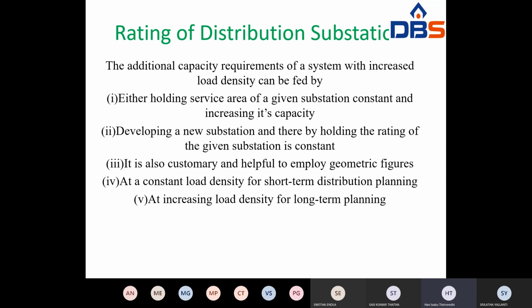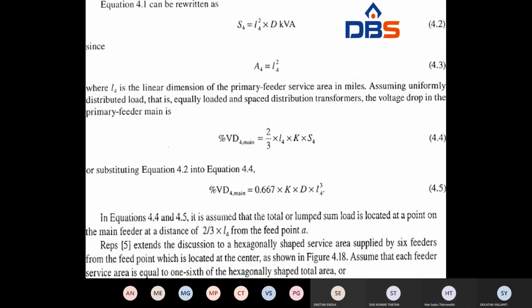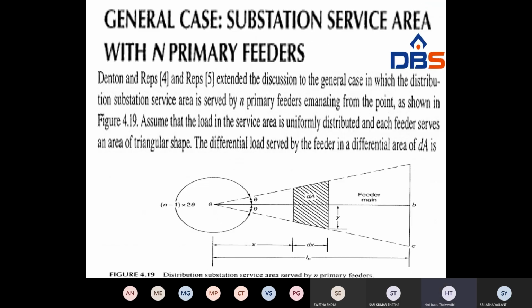Next class I am discussing the rating of a distribution substation. This is also a most important question. The rating of a distribution substation, that is square shape and hexagonal shape. And also this is the most important one: substation service area with n number of primary feeders. In recent times, the rating of substation is asked most of the time, right? I'm discussing it next class.